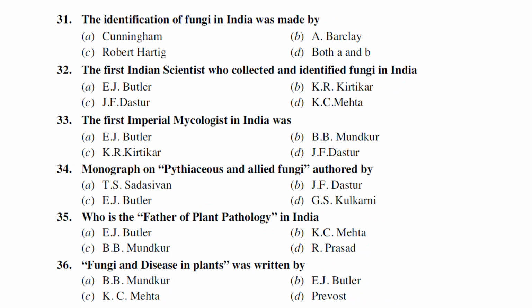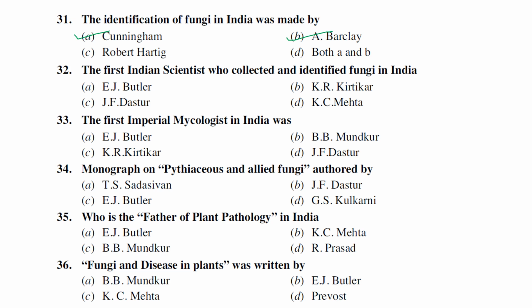The identification of fungi in India was first made by Sleeman, who did the first collection of specimens at the time. Later, the identification of fungi in India was first started by Cunningham and Barclay, both around the 1880s. They started the collection and identification of fungi.